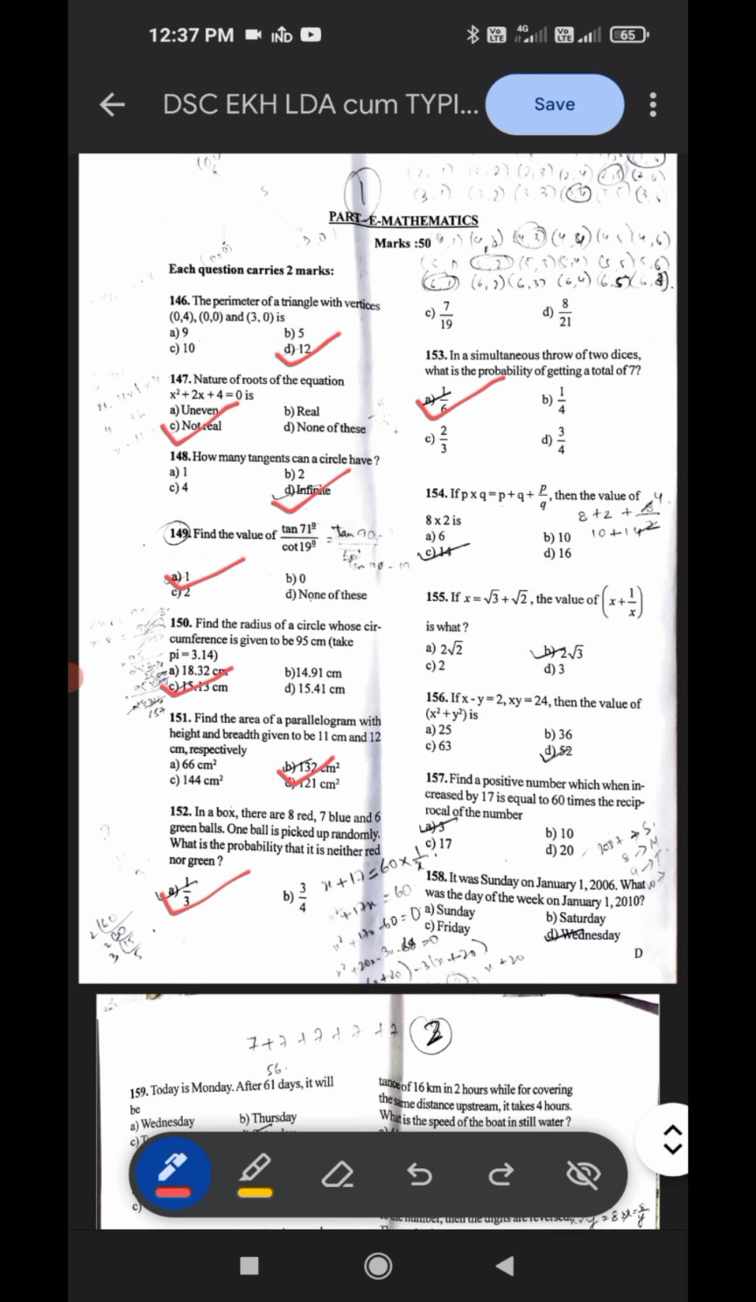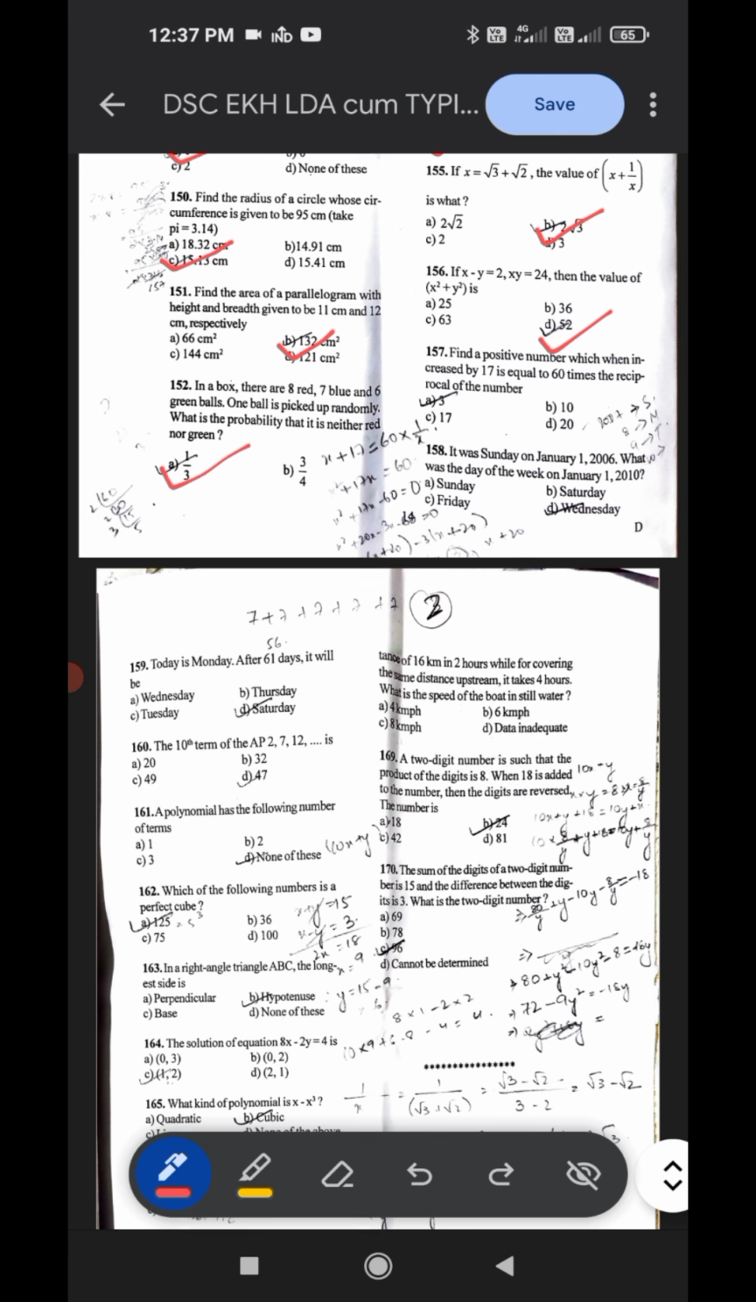154, if P into Q is equal to P plus Q plus P by Q, then the value of 8 into 2 is, correct answer is C, 14. 155, if x is equal to root 3 plus root 2, the value of x plus 1 by x is what? The correct answer is B, 2 root 3. If x minus y is equal to 2, xy is equal to 24, then the value of x square plus y square is, correct answer is 52.